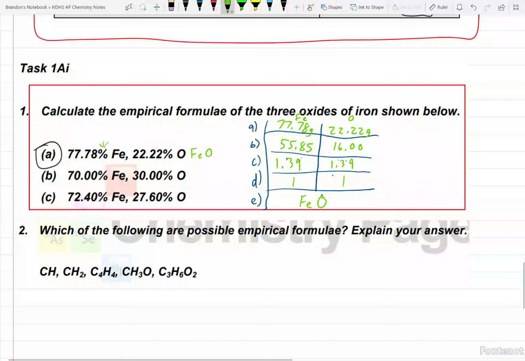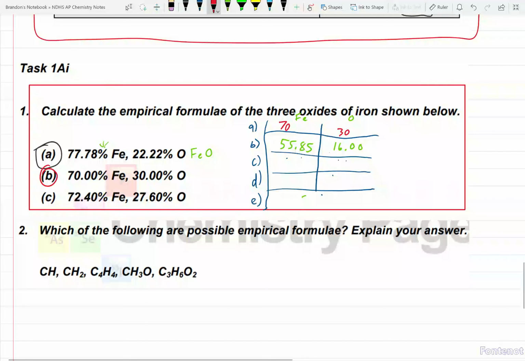Alright, we're going to keep the same format going for the next two, for B and C here. I will be changing up colors because, well, I can. Erase, there we go. I'm going to use red now. We're going to change our numbers so we can do B. This will be 70. I'm not even going to add the 0.00 there because I'm saving myself some time.